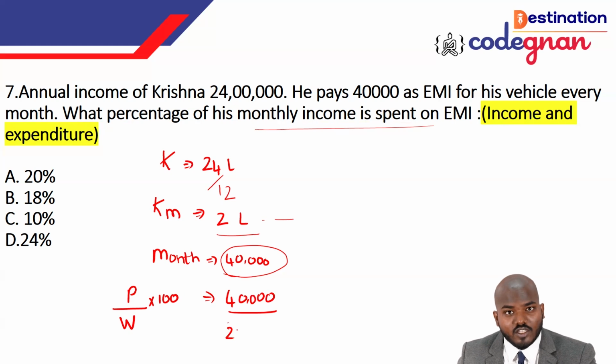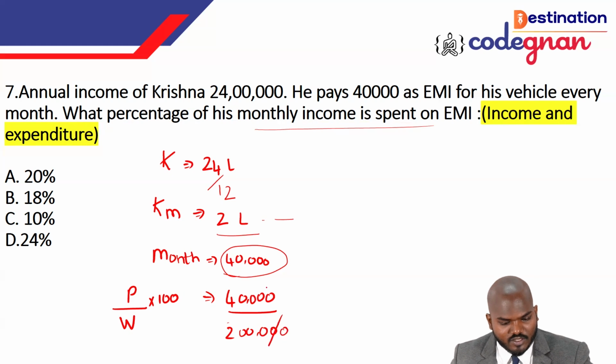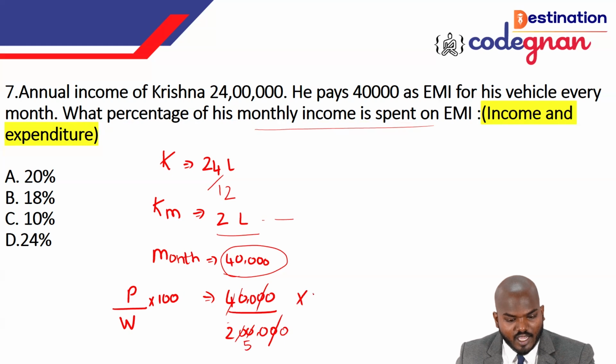For 2 lakhs, how many zeros will be there? 5 zeros. I hope you know this one, I just want to remind you. So 3 and 0 will be cancelled, and 5 times 4 gives 20. And here we have times 100, so if you cancel this, it gives the value 20%.